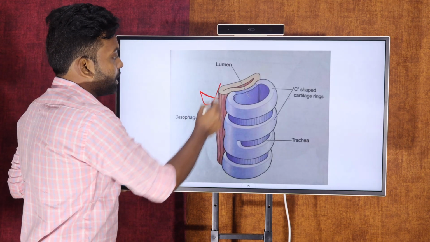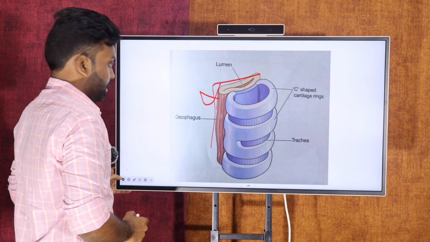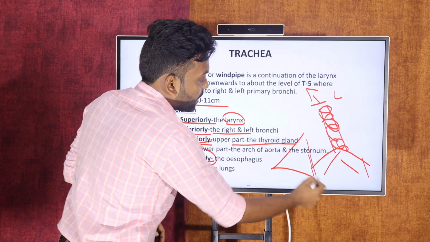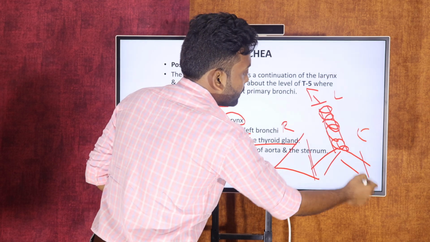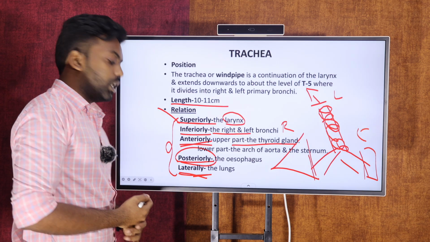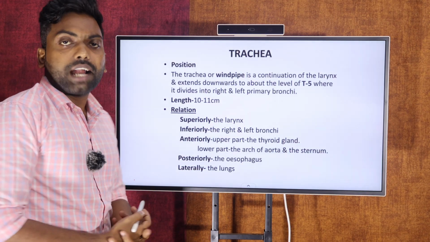So this is the posterior; posteriorly the esophagus is present. And next is lateral. As we know, laterally there is a right lung as well as a left lung. This organ association is very important for the medical profession. So this is about the trachea introduction and organ association.